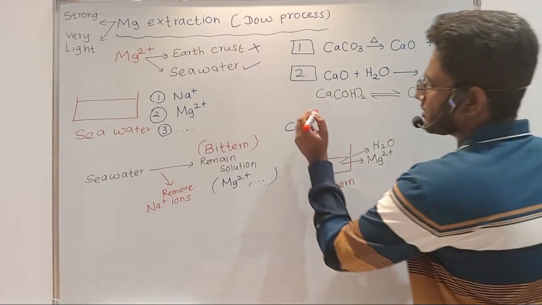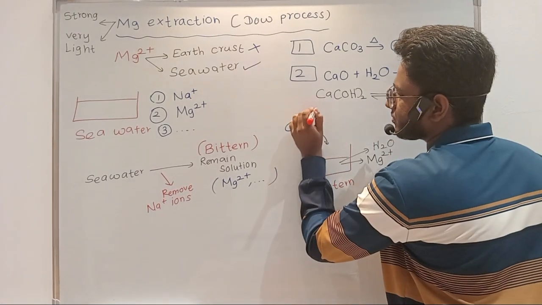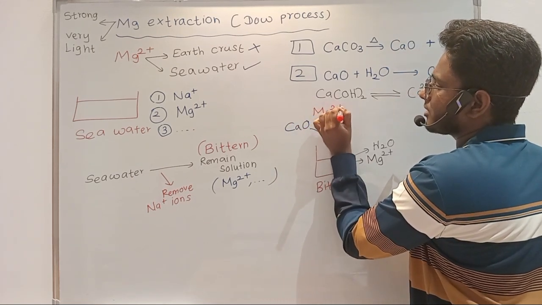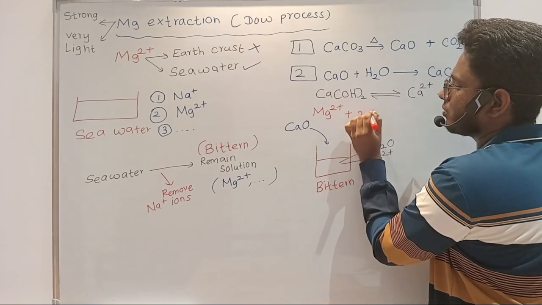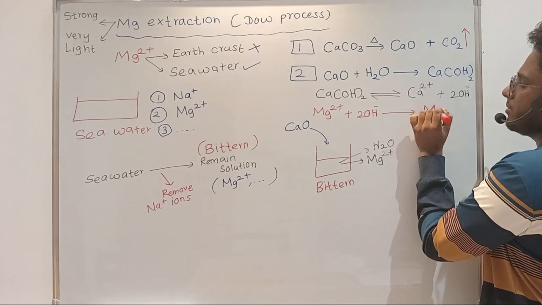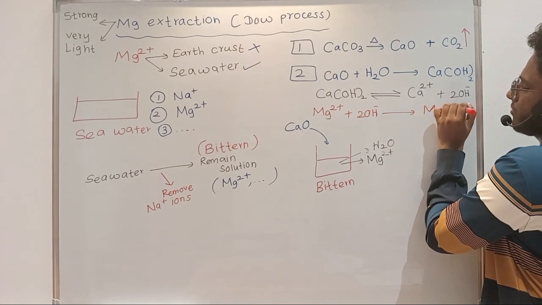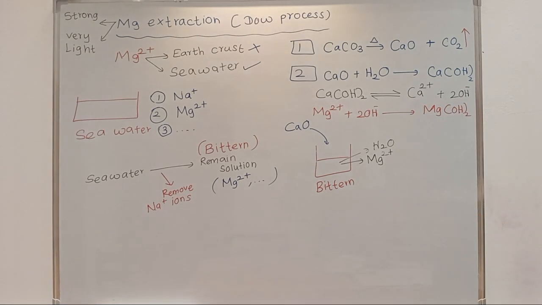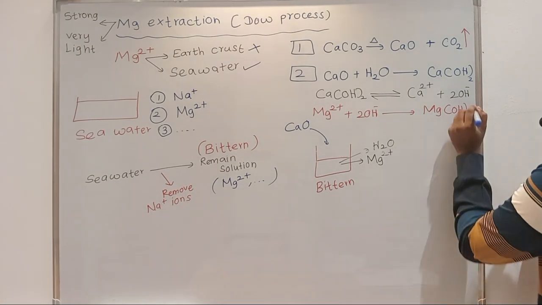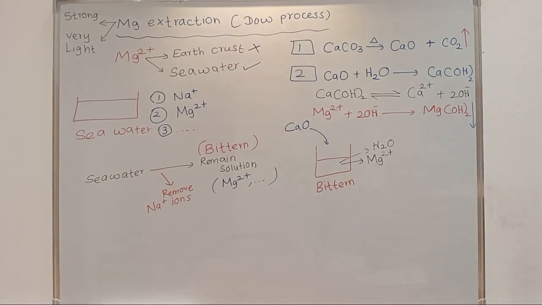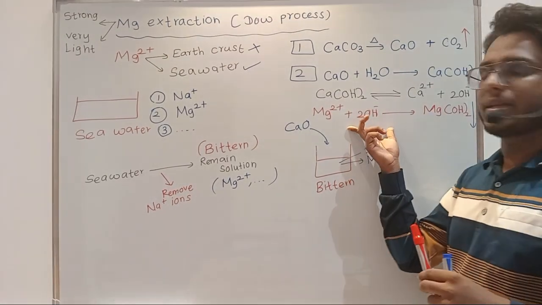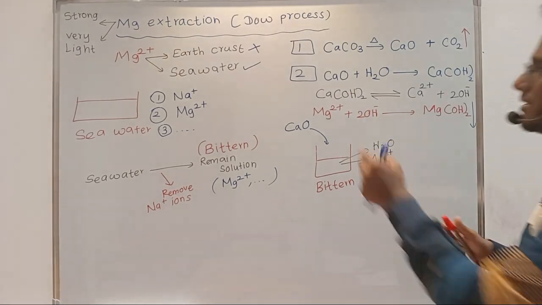So third step, what happens is this OH minus will combine with the magnesium 2 plus and it will form a white precipitate, magnesium hydroxide, right? Magnesium hydroxide will be formed. This is a precipitate, right? So this is the step that is happening in the tank. So second step is basically inside the tank.